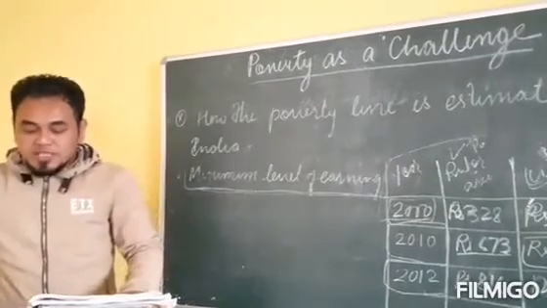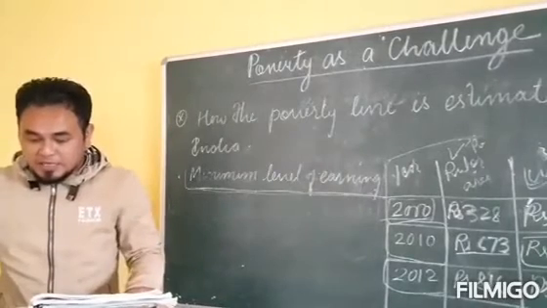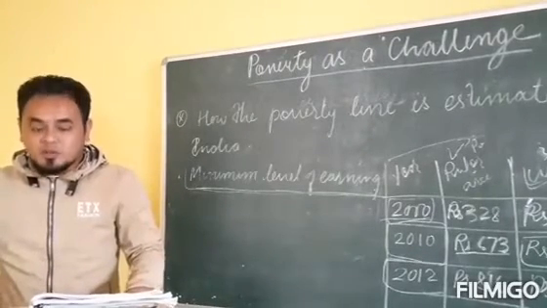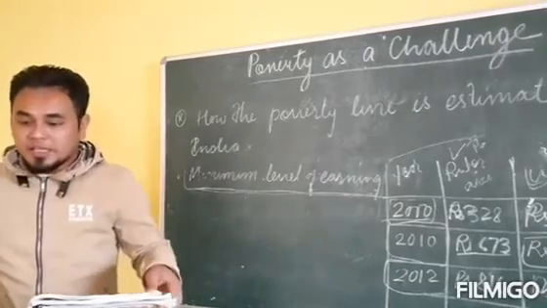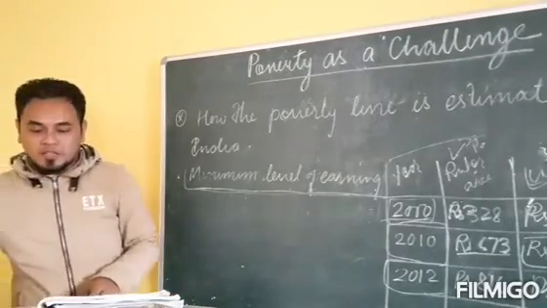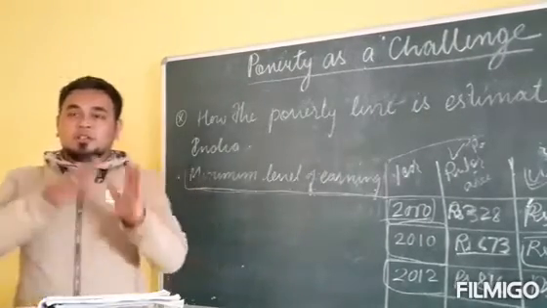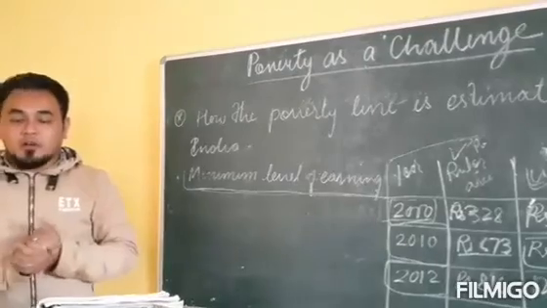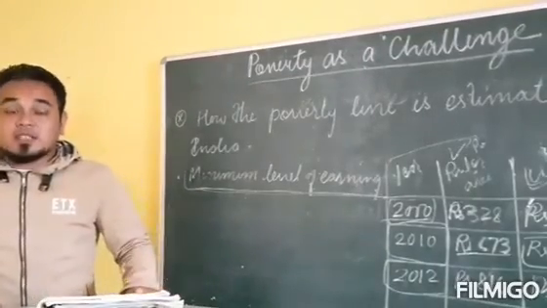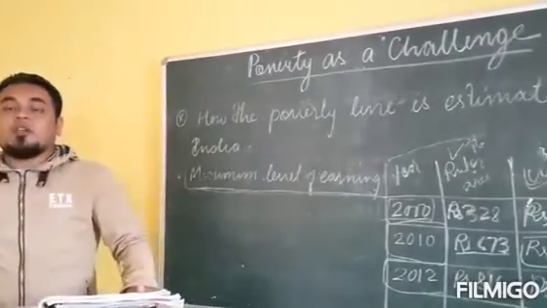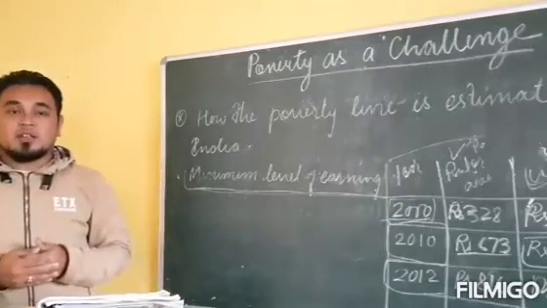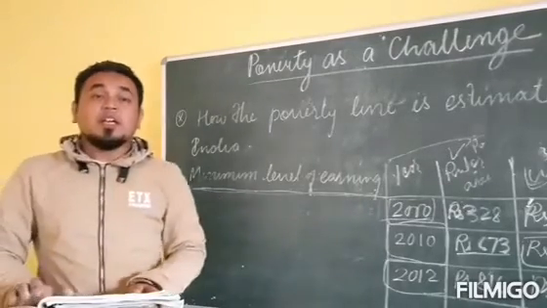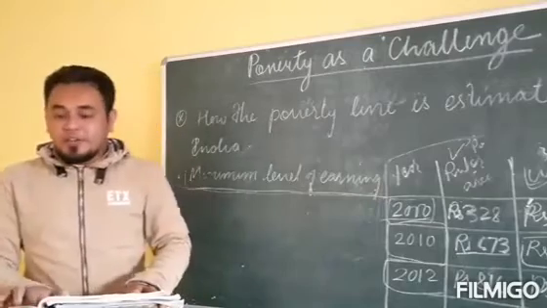So these are the organizations that are involved in estimating the poverty line of our country. It conducts surveys at the interval of every 5 years, in all the areas of our country.